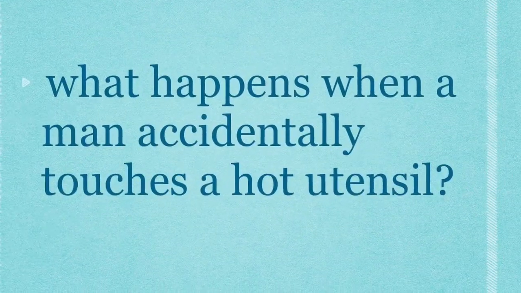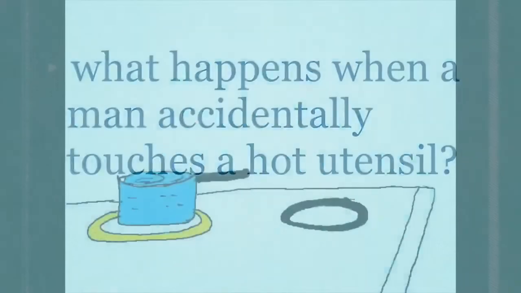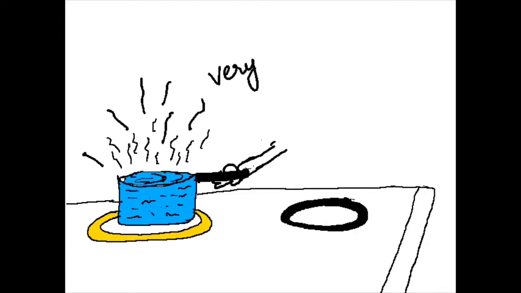What happens when a man accidentally touches a hot utensil? Here in the picture you can see that water is boiling in a utensil. So you can see that the steam is coming out and a man is accidentally touching the handle of the utensil. What is his reaction?